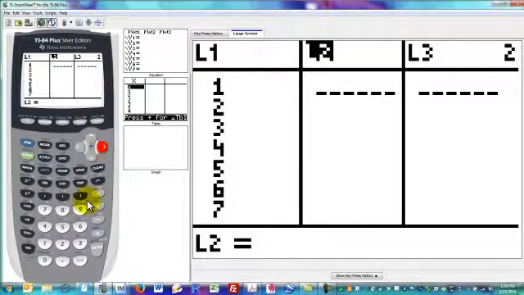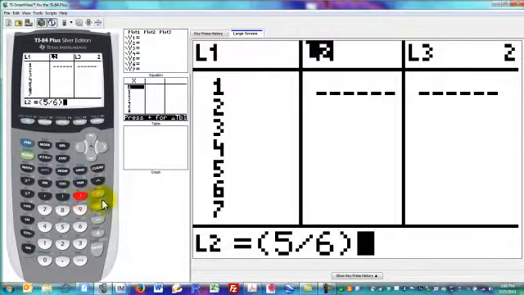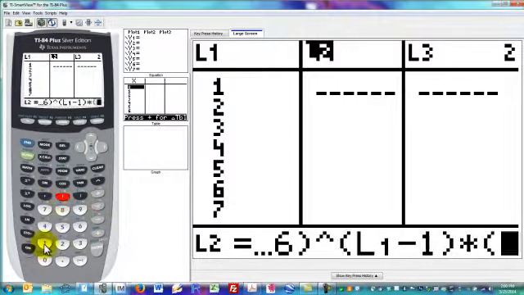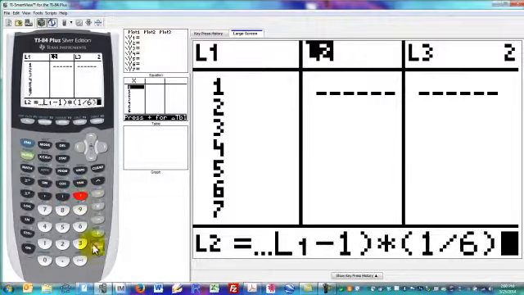The next thing we're going to do is calculate the probability that the game ends in exactly 1, 2, 3, 4, and so on rounds of play. So we have an expression for that, and it's equal to 5/6 raised to the value in list 1. So I'll do L1 minus 1. That's our x minus 1, if you'd like, in the previous work. And then we have to multiply by the probability of a success, which is 1/6, and hit enter.